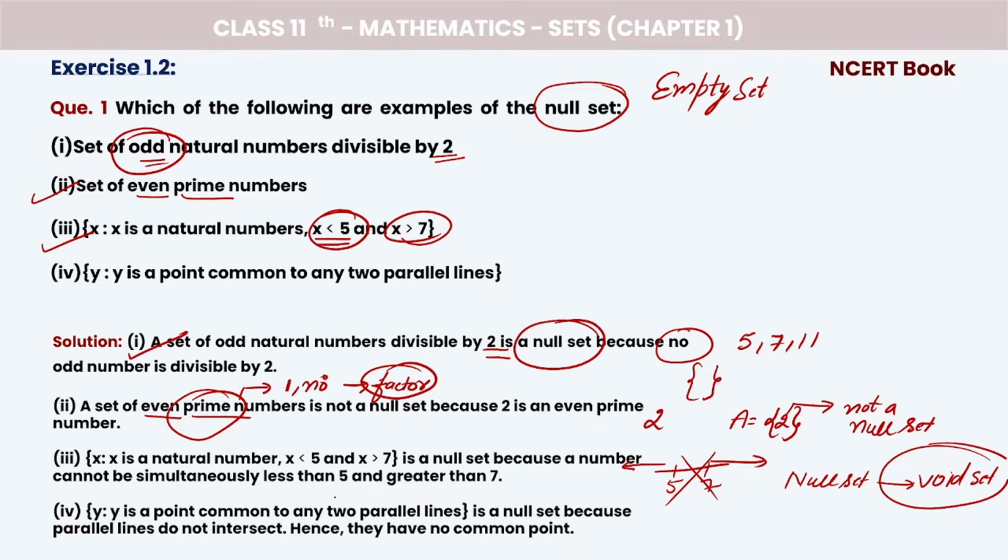Now, fourth is, y is a point common to any two parallel lines. Consider two parallel lines, this one and another one. These two are parallel lines. So, what is the definition of parallel? Parallel lines never intersect. If they do not intersect, implies there is no common point here. There is nothing common between these two parallel lines, right? So, nothing will come in the set, implies this set is an empty set. Hope it is clear to all the students.